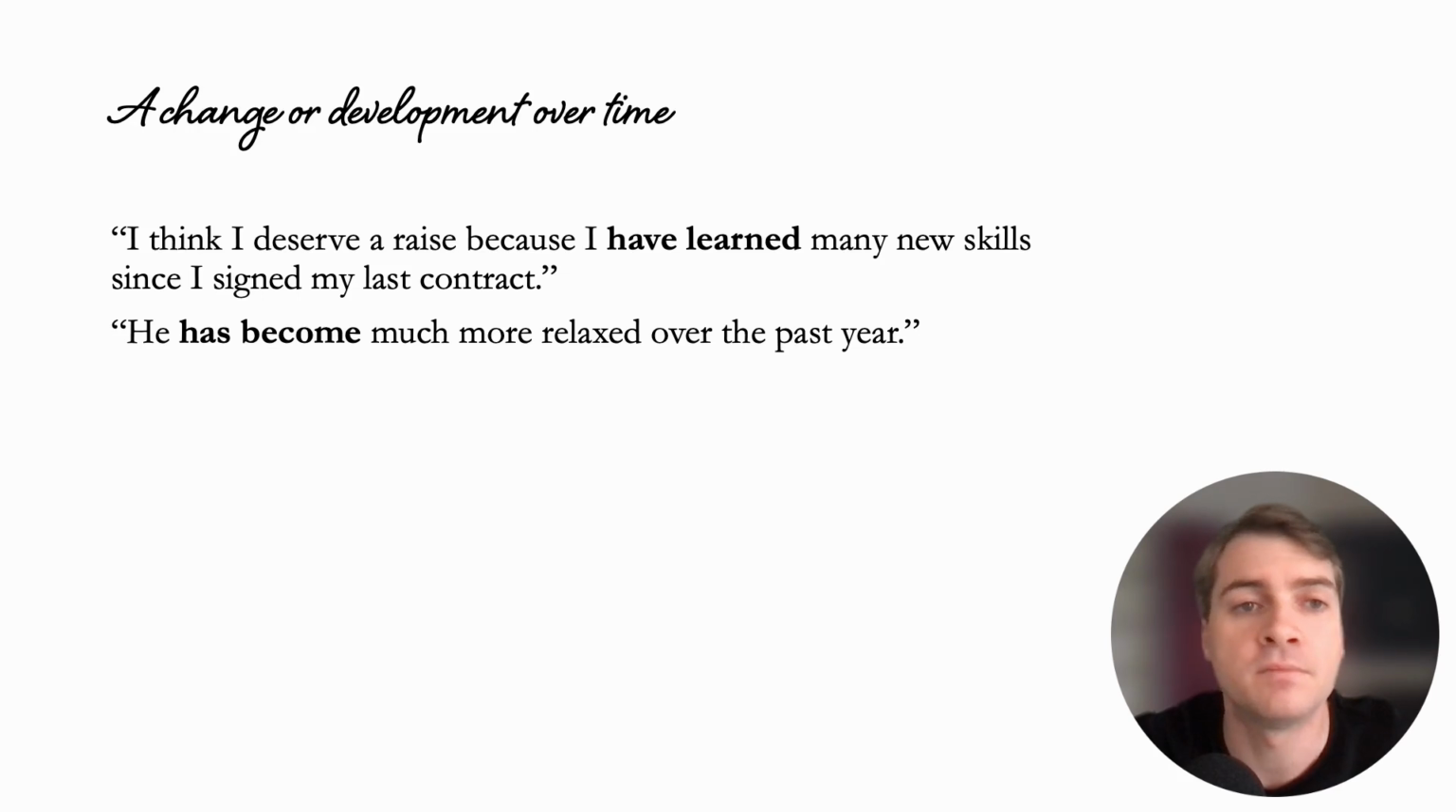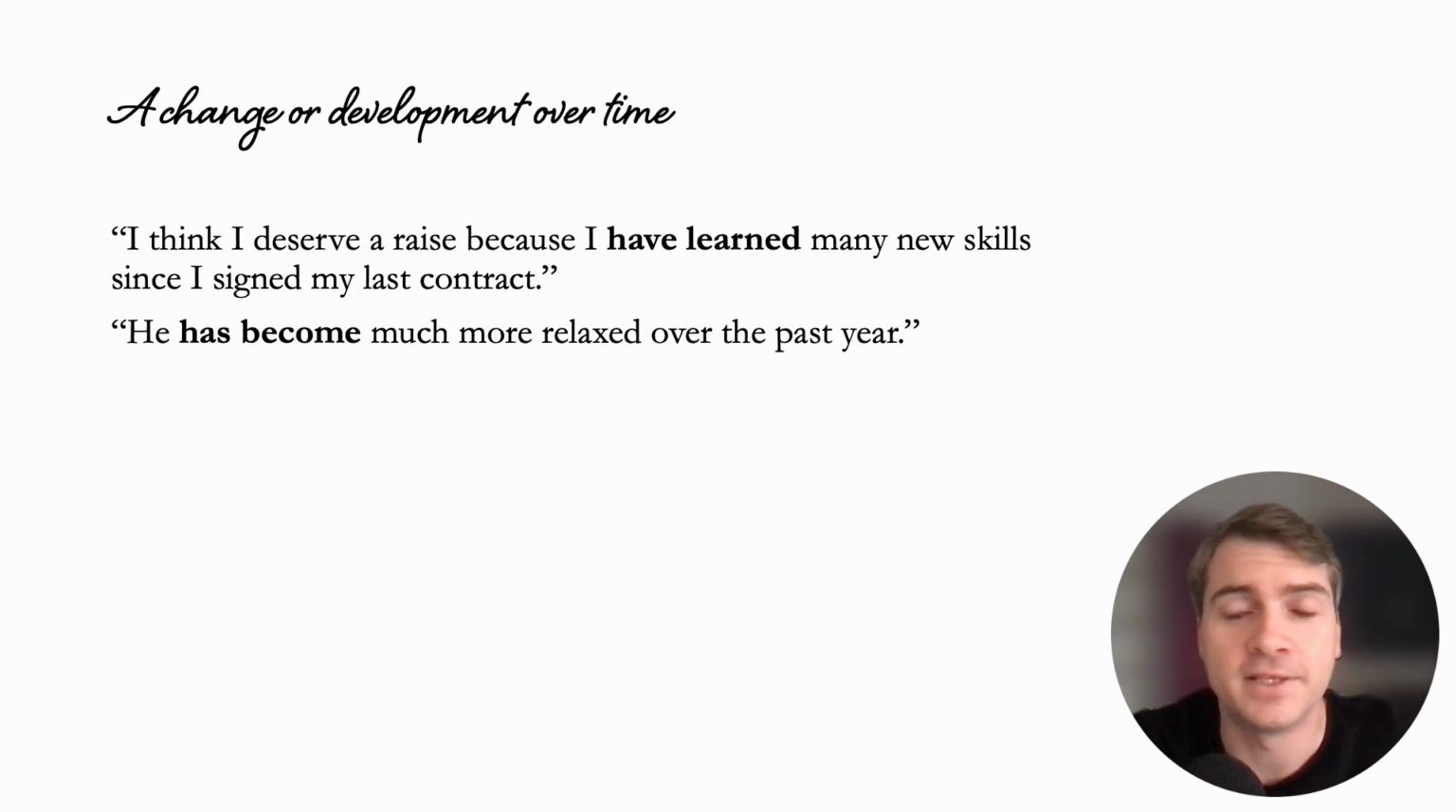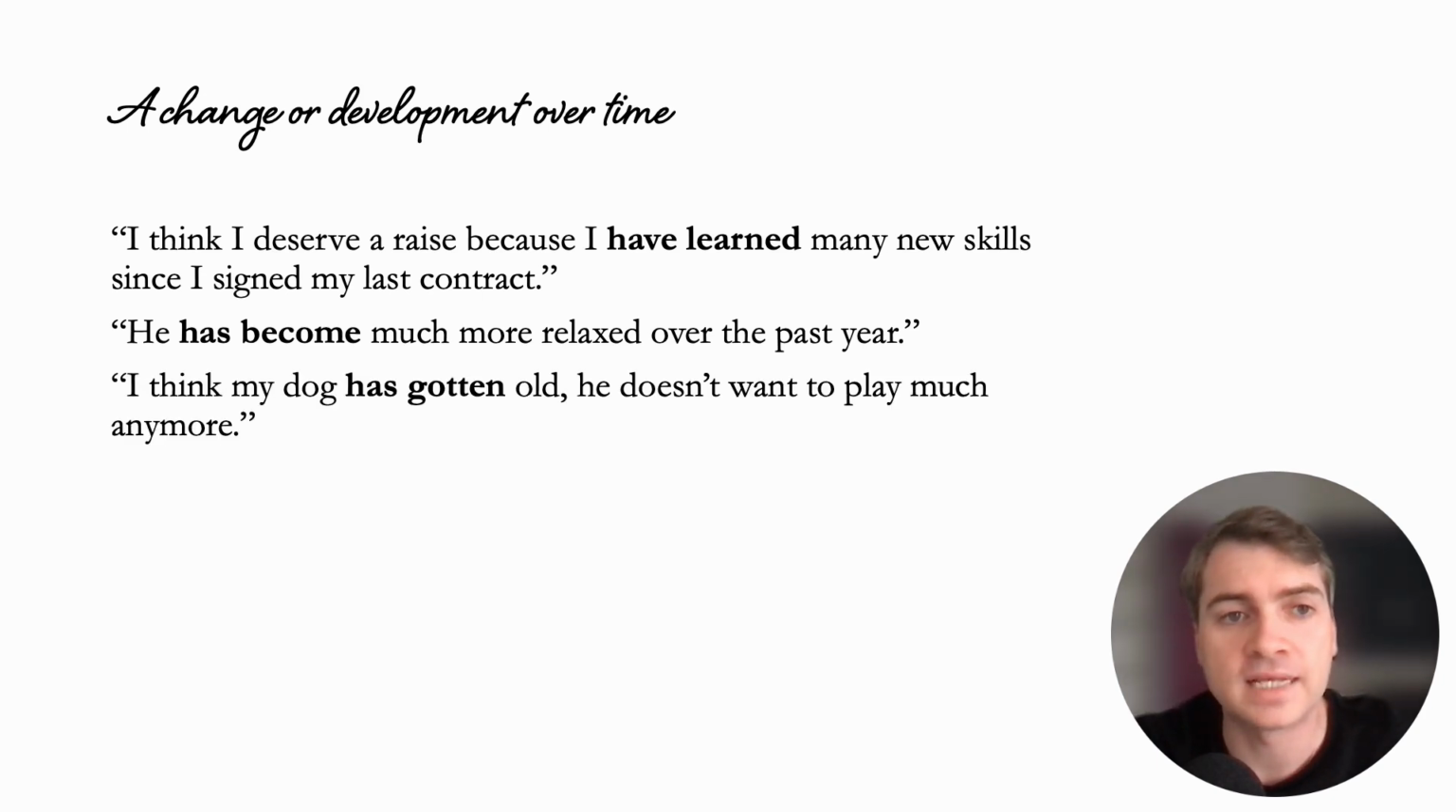He has become more relaxed over the past year, because over the past year includes now, okay? It continued from the past up to now. So at whatever point he started yoga or Zen Buddhism or whatever it was, from that point till now, he has become more relaxed. I think my dog has gotten old. He doesn't want to play much anymore. So your dog didn't just get old at one specific point in the past. There's no magic moment where, oh, the dog is old, right? It happens over time.